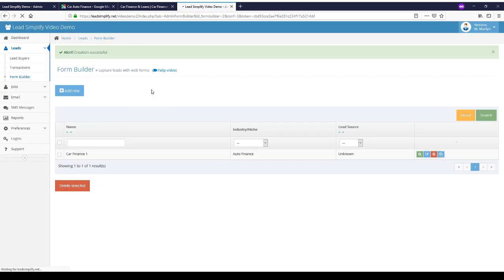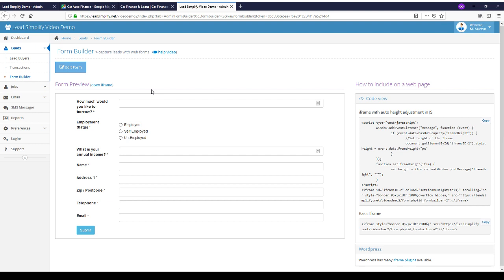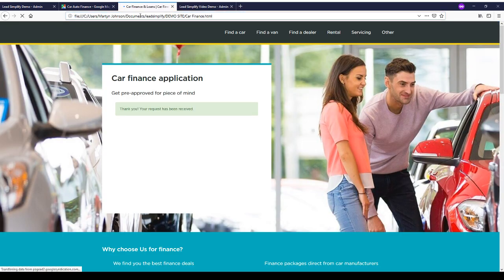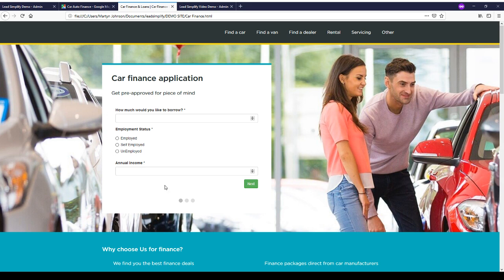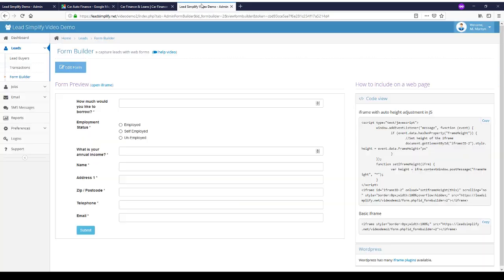We'll click it and jump back into it. So we can see here's a form almost in its entirety. However, if you remember when we were looking at this form, it goes in a couple of sections, and we've got a next button there, and then when we come to submit it, it says apply now. So we'll just edit this form again, and I'll show you how to put them steps in.